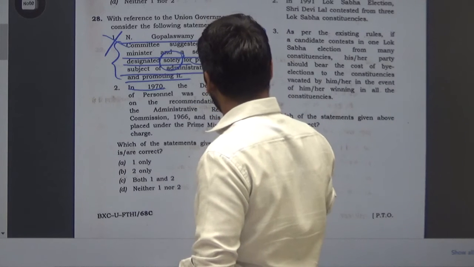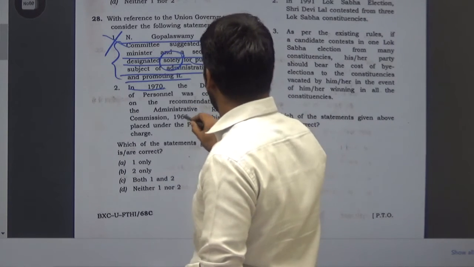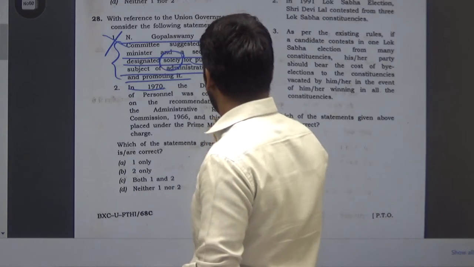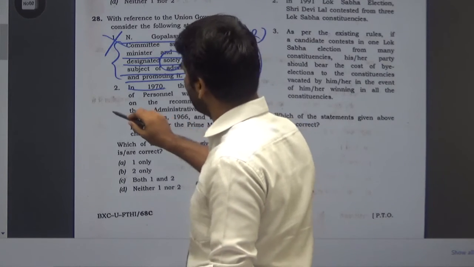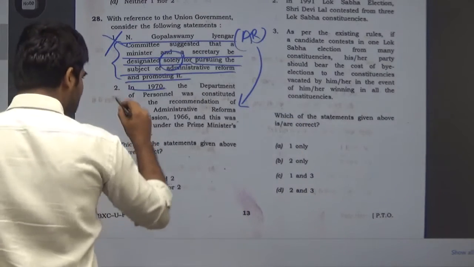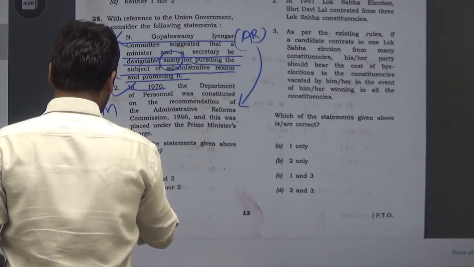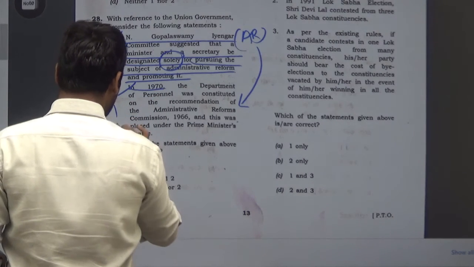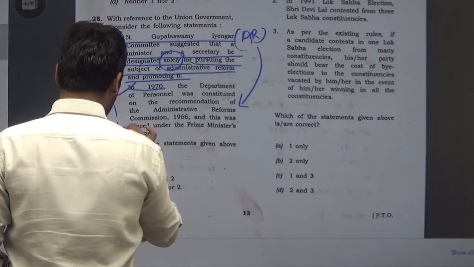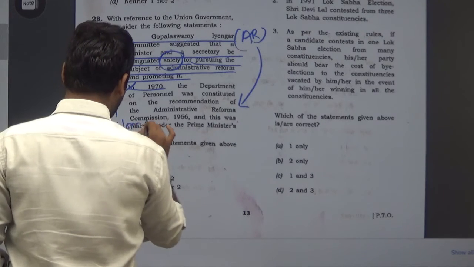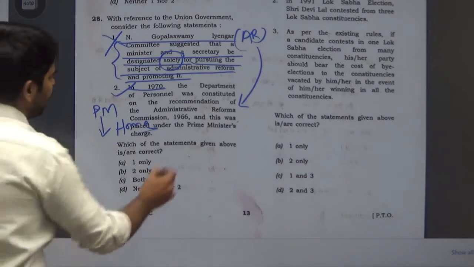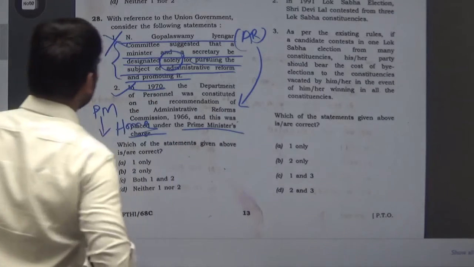Yes, it was so, and this was placed under the Prime Minister. Earlier it was placed under the Prime Minister, so this statement is correct. After the Prime Minister it was handed over to the Ministry of Home. So earlier under the Prime Minister it was there.